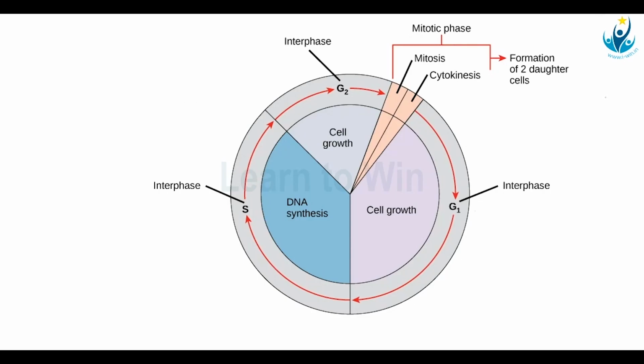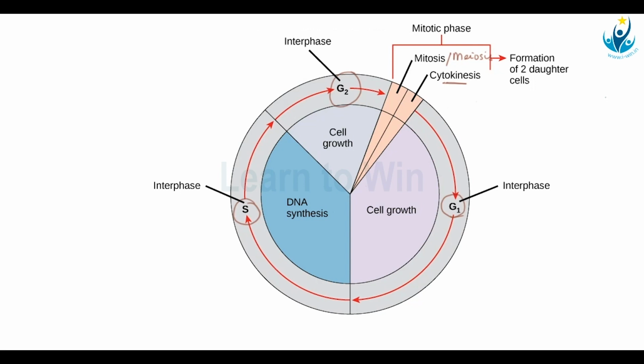Each and every phase of our cell cycle. So as I've said, the interphase is divided into 3 stages: G1, S and G2, and here the M phase is also divided into 2 stages: the mitosis, or in fact it can be mitosis or meiosis, which is the actual division stage, and the cytokinesis, where the cell will divide. So all these phases are being seen in a cell cycle.